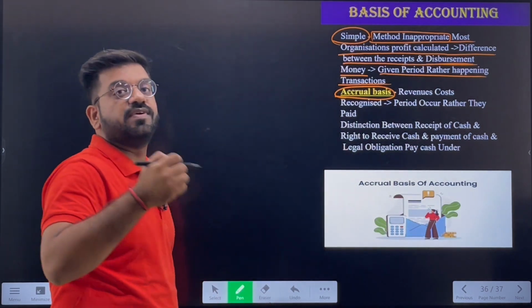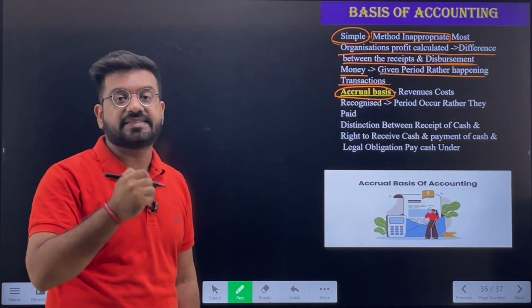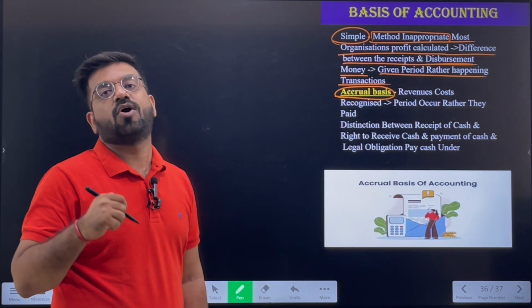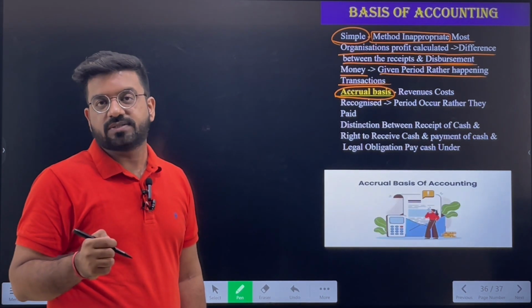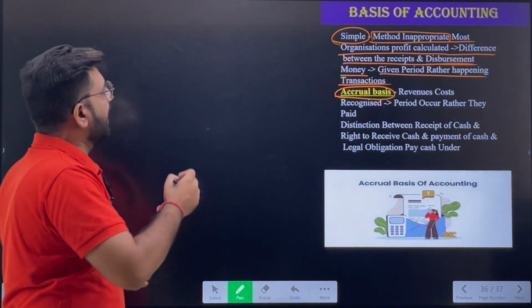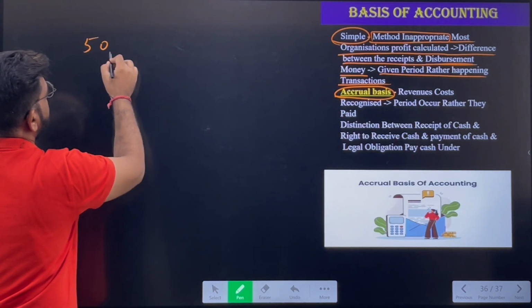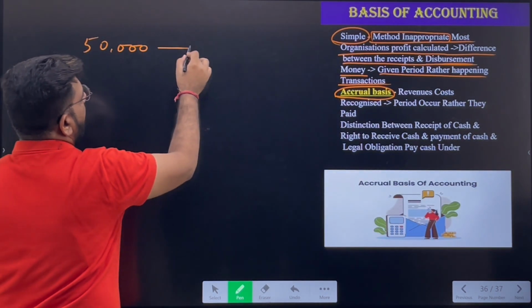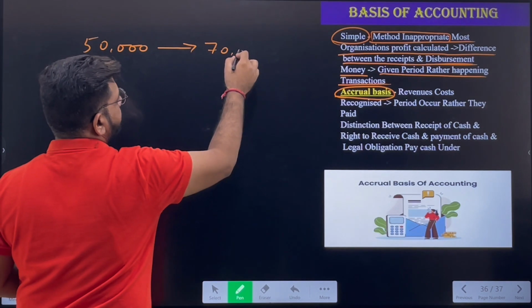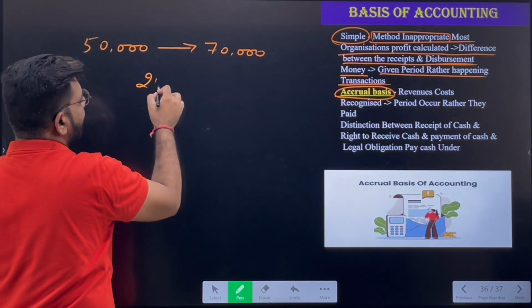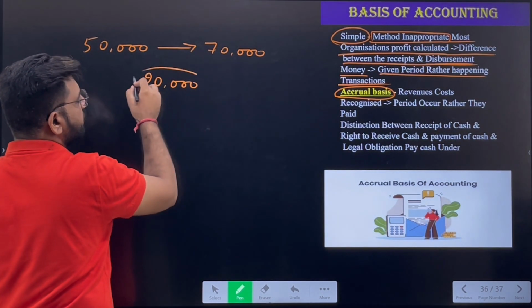So the profit calculated on this type of basis is not correct. As we saw, the goods were purchased for 50,000, we paid the cash immediately and these were sold for 70,000. So there was a profit of 20,000 which needs to be recorded in the month of January.